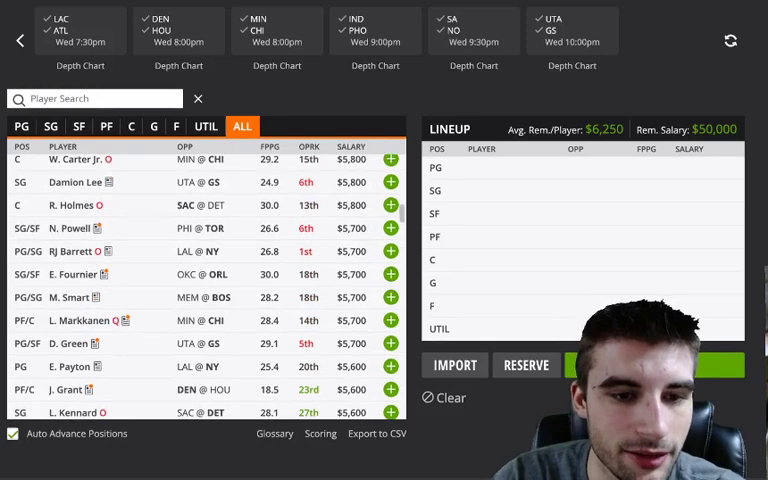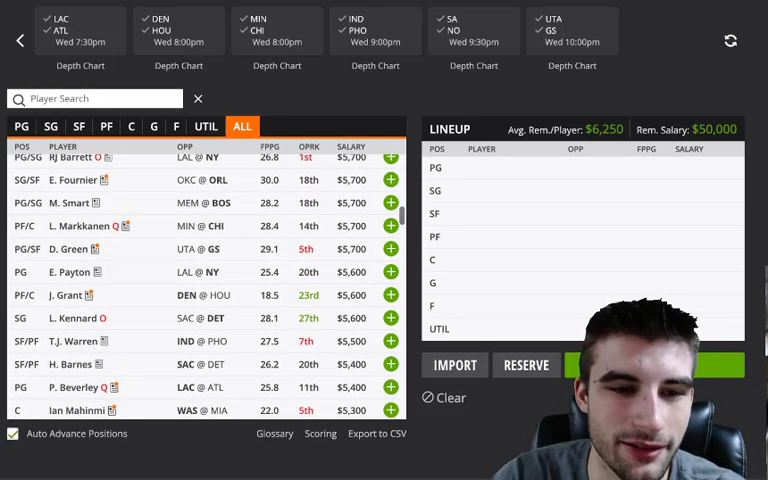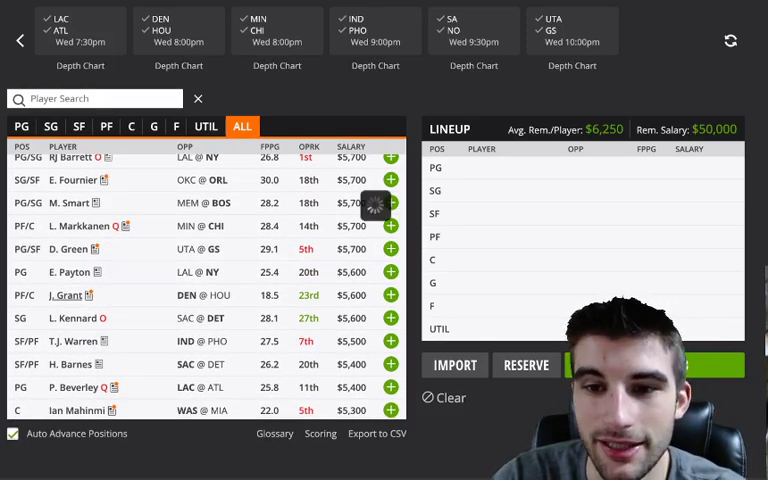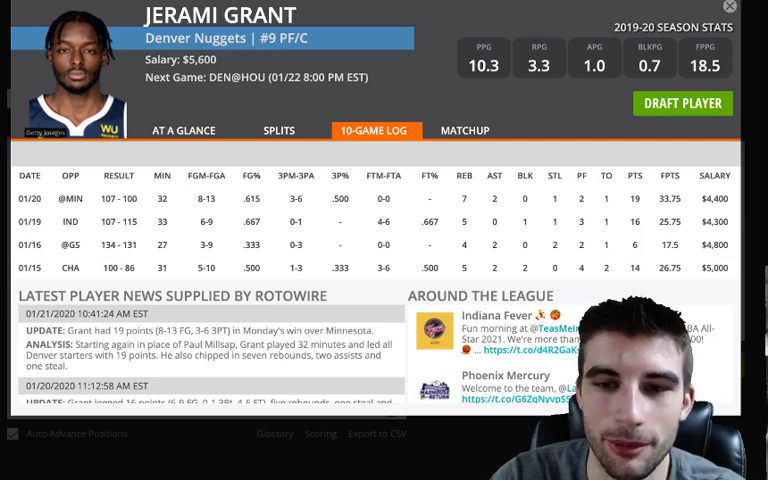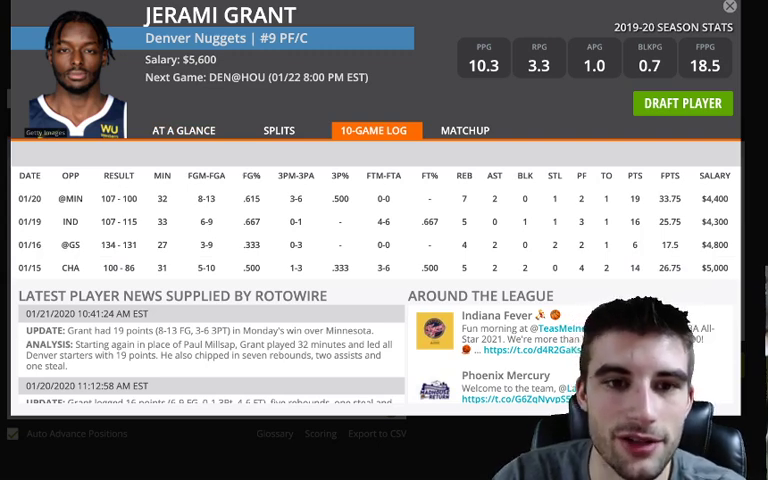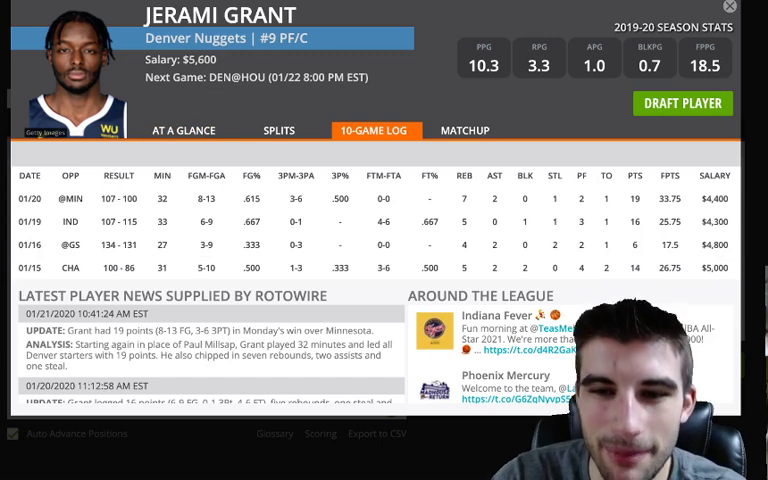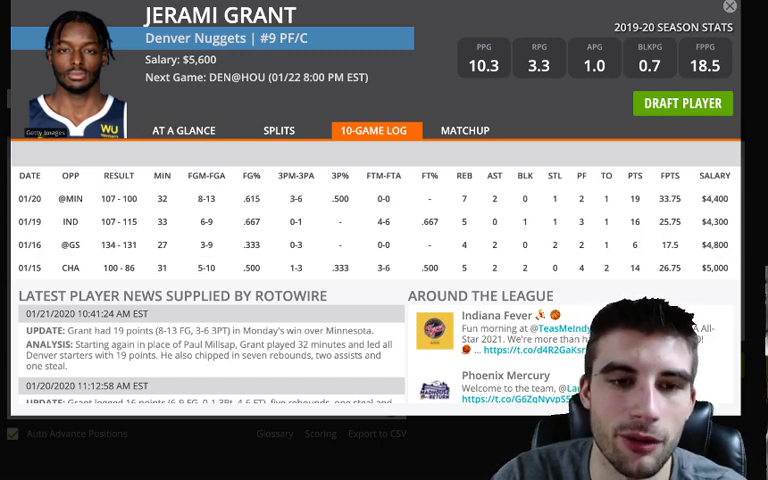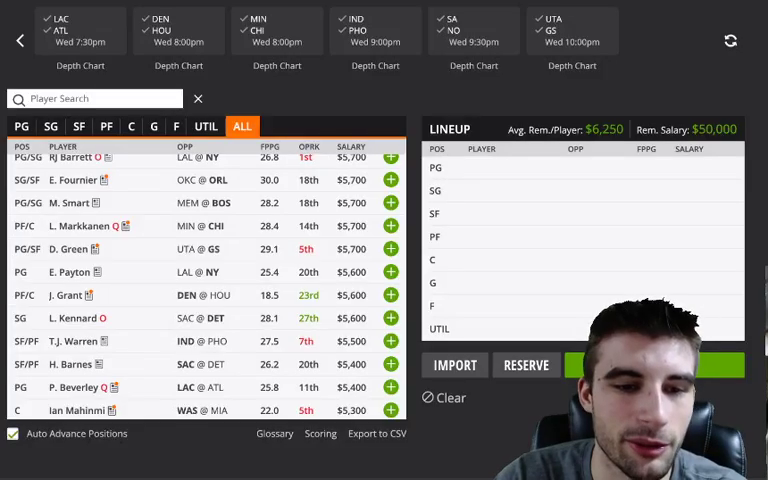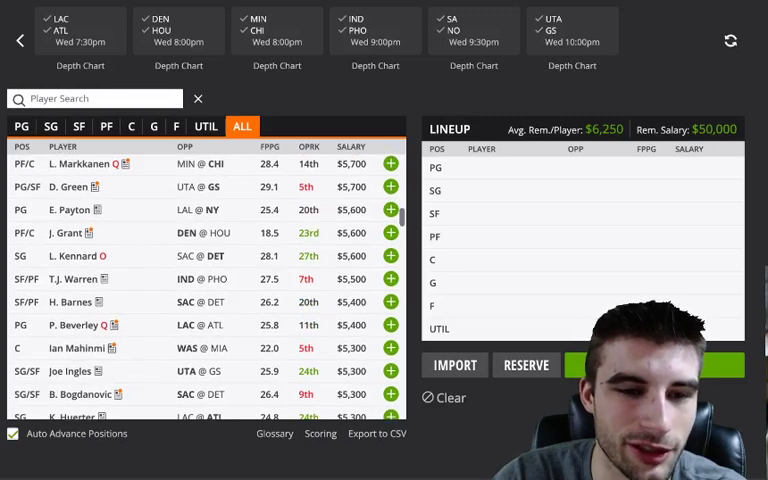Scrolling down a little bit. A lot of these guys I don't have a lot of interest in. Jeremy Grant, his price came up, but he's okay. He actually played really well in the last game, 33 points in 32 minutes. Good spot versus Houston, but 5,600 is a little expensive, but he's going to be about a point per minute guy with everyone off the court. So you could look his way. Don't want to go too in-depth on him just because he's not my favorite player in the world.